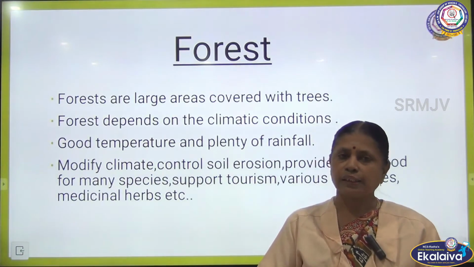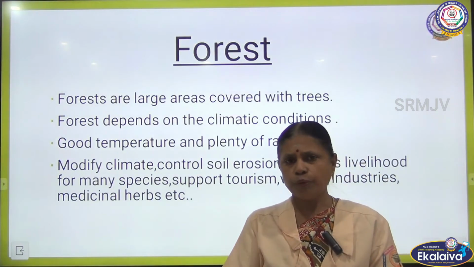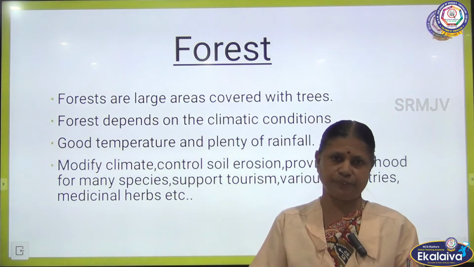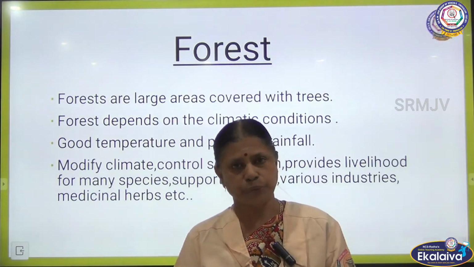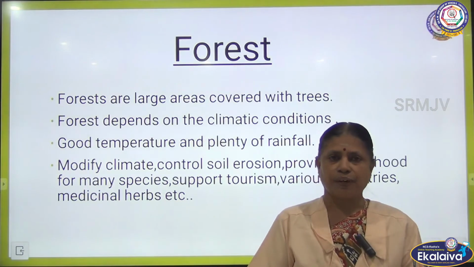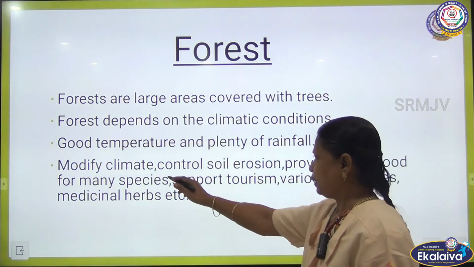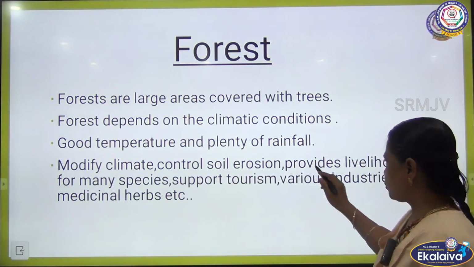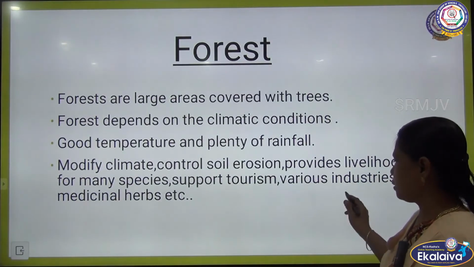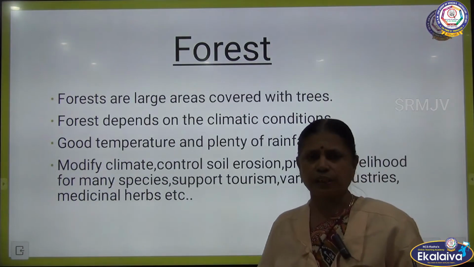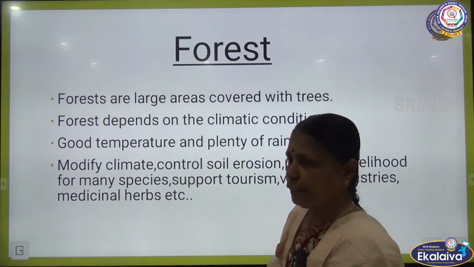And then it is a home for wildlife habitats, and we get medicinal herbs from the forest, and it is enjoyed for its natural scenic beauty, and this forest avoids the soil erosion. Now, it controls the climate, controls soil erosion, provides livelihood for many species of animals and supports tourism and industries. For many industries, it provides raw materials and we get medicinal herbs.